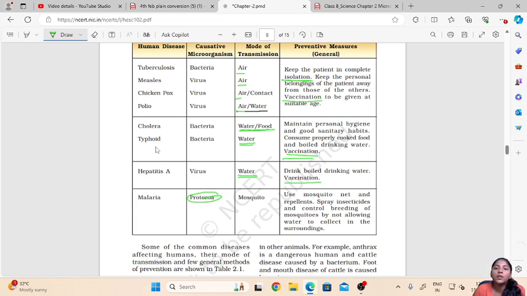Now how we can prevent this disease is by using mosquito nets and repellents. Then spray insecticides and control the breeding of mosquitoes. As we have already discussed, we can control the breeding of mosquitoes around our household by not allowing water to collect in our surroundings.